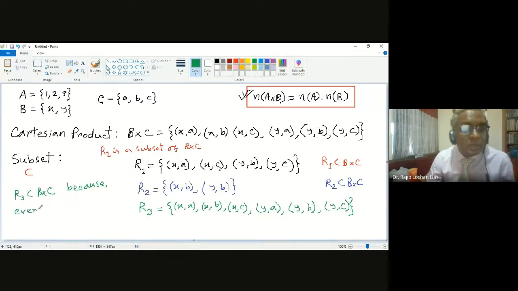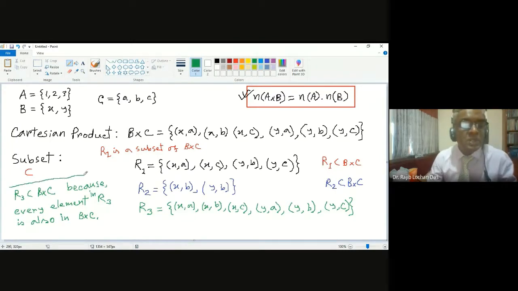So I am writing here, R3 is a subset of B cross C because the theory says every element in R3 is also in B cross C. So you can say R3 is a subset of B cross C. This is the definition, this is the theory.